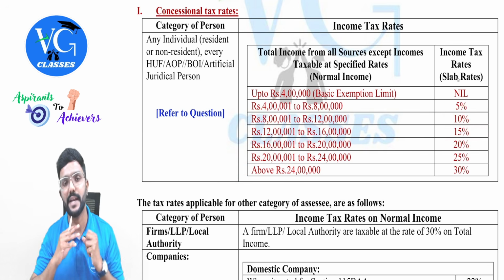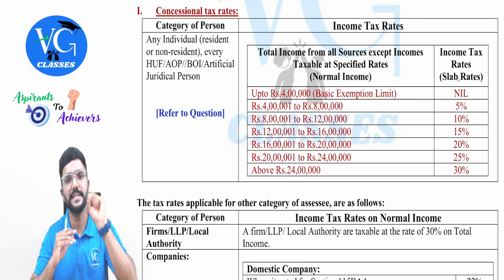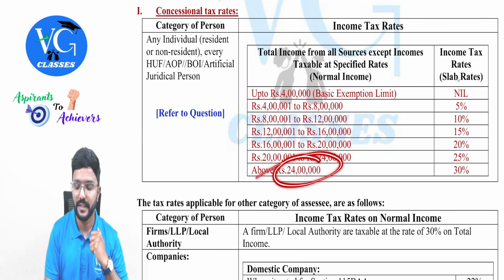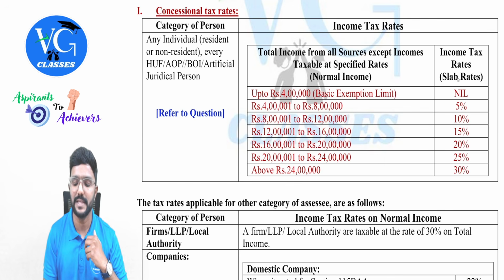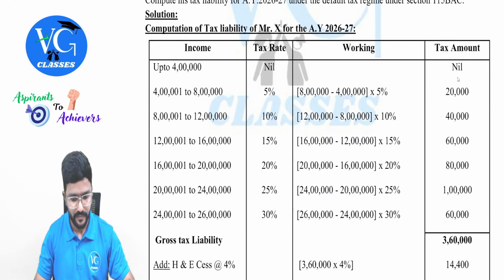So you can observe there is a trend here. For every 4 lakh increase in income, the tax rate will be increasing by 5%. And for the income over and above 24 lakh, the income is straight away taxed at 30%. We also call this as slab rates, guys. I have one question on it, which is very simple. We'll quickly go through it.